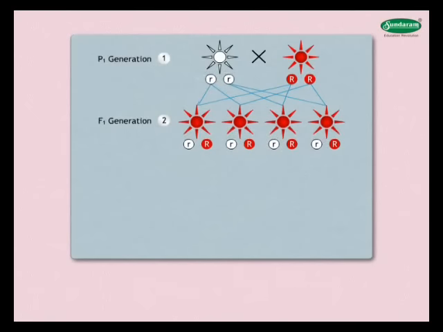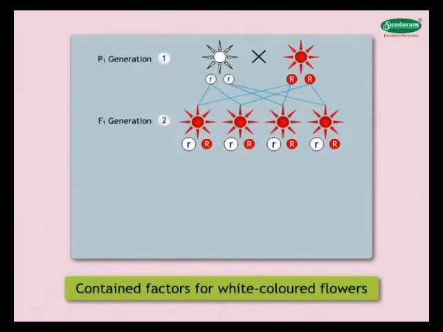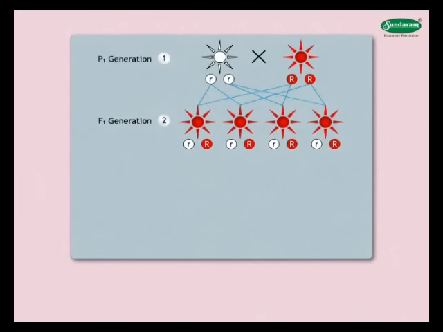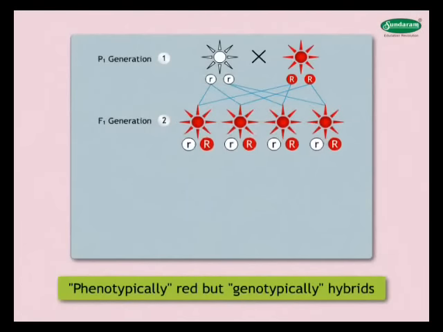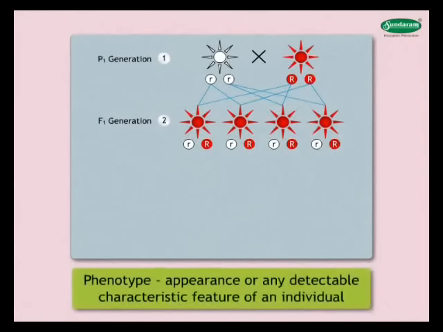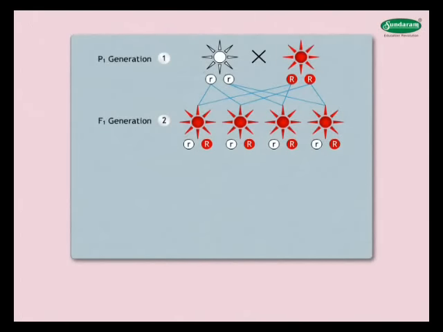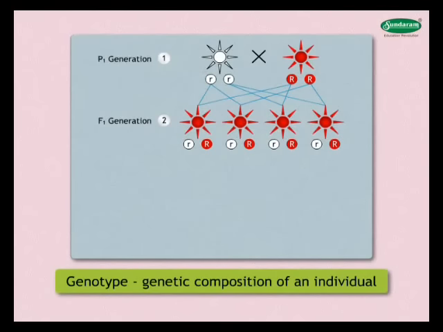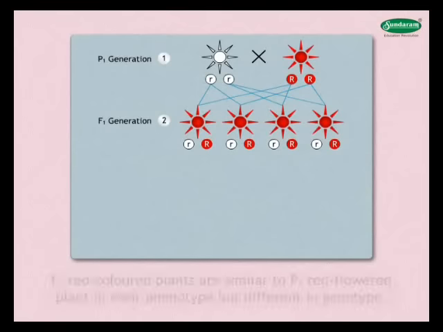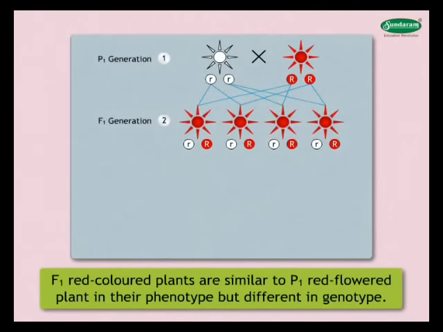Though F1 individuals were bearing red-colored flowers, they contained factors for white-colored flowers too. Thus, the plants of the F1 generation are phenotypically red but genotypically hybrids. The phenotype is the appearance or any detectable characteristic feature of an individual, like red and white flowers. The genotype is a term that refers to the genetic composition of an individual. Thus, we can say that F1 red-colored plants are similar to P1 red-flowered plants in their phenotype but different in genotype.